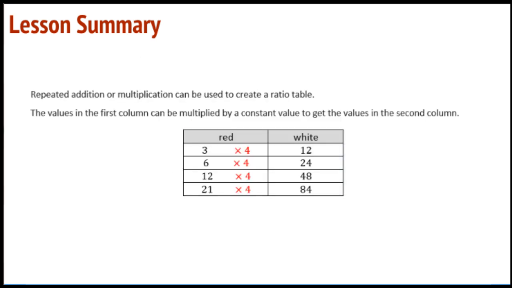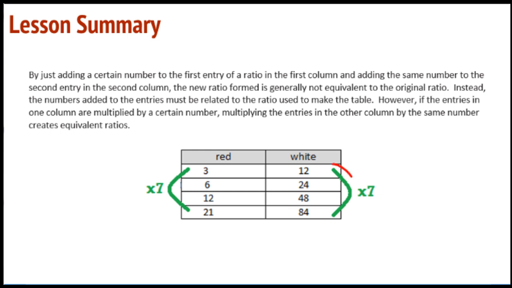We do have repeated addition and multiplication that we can use. So here we've got multiplication going across from A to B. But we can also have multiplication going down the columns. Notice in this column we're counting by 3s, this column we're counting by 12s.